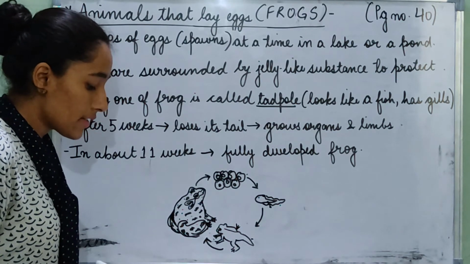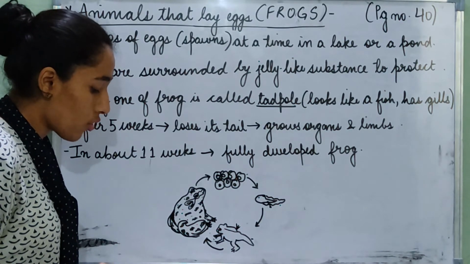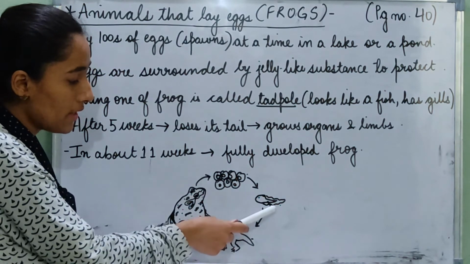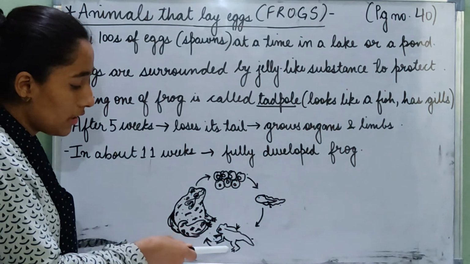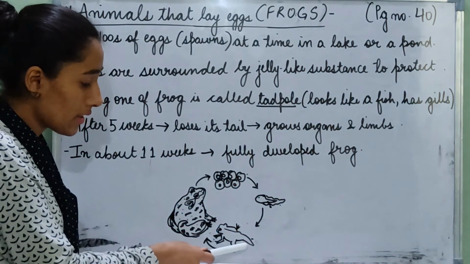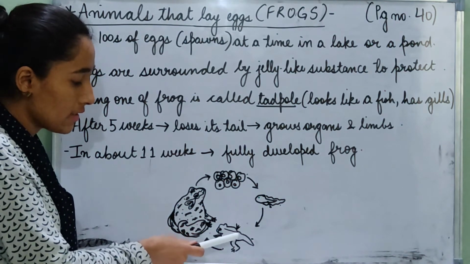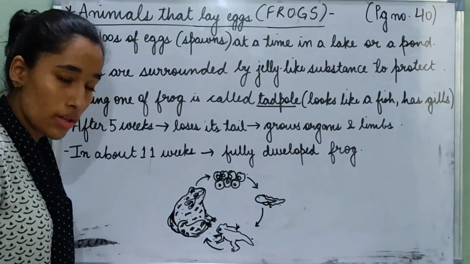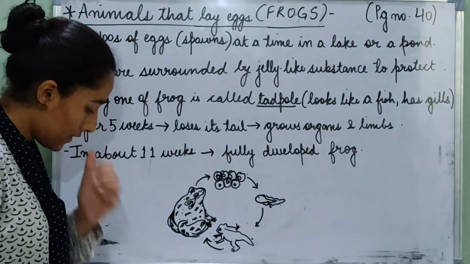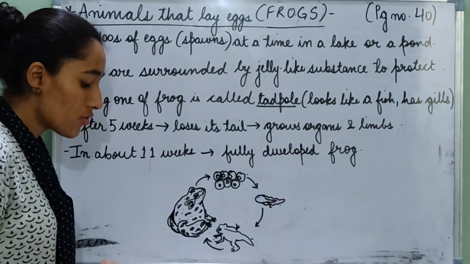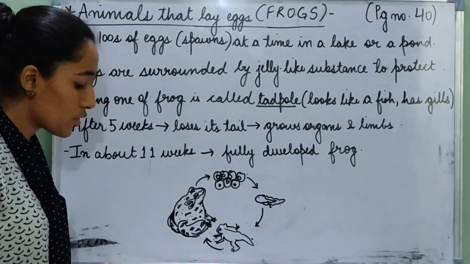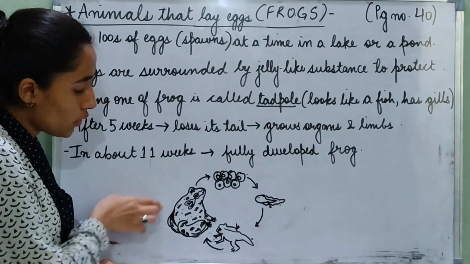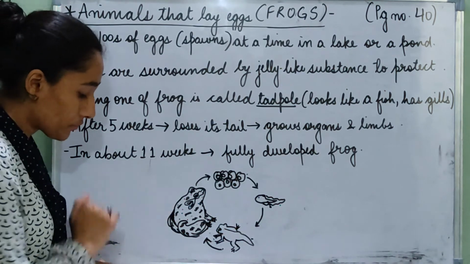After 5 weeks, a tadpole loses its tail and grows organs and limbs. So this one is after 5 weeks, when the tadpole becomes this little frog, which is slowly losing its tail and growing its limbs. You can see its little legs here. In about 11 weeks, it transforms into a fully developed frog.